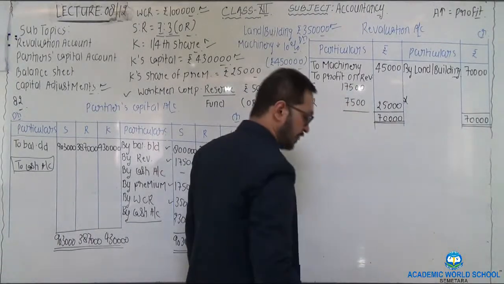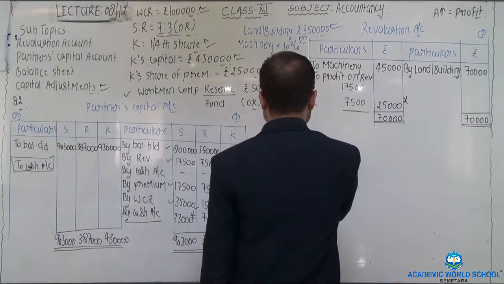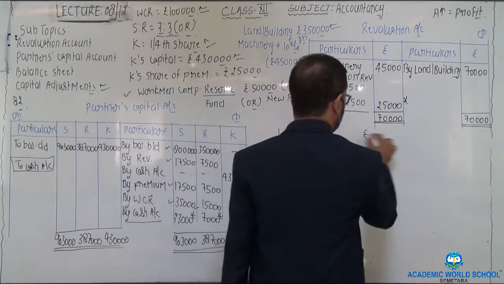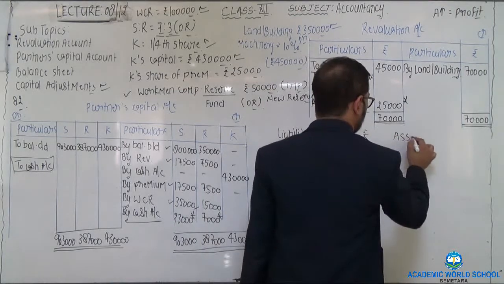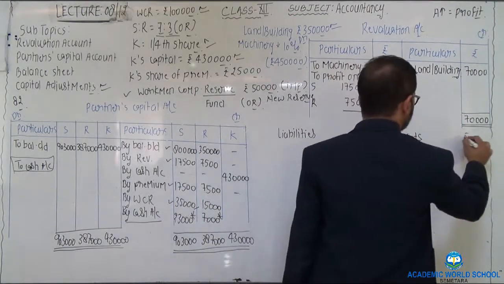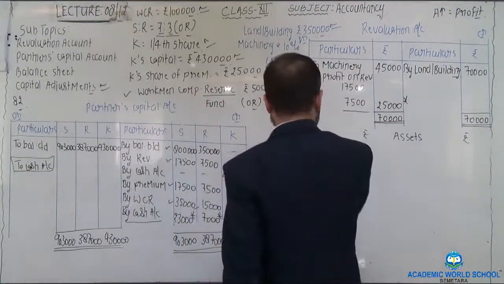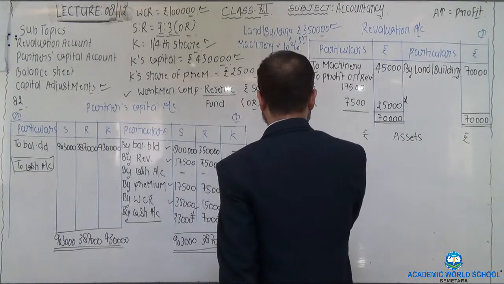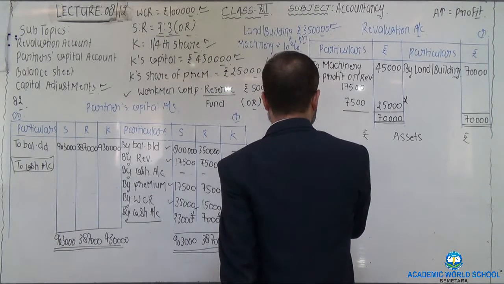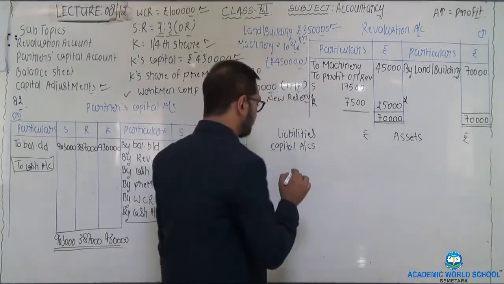Format being liability, amount, assets, amount. Liability side. First, capital balances are given in the previous balance sheet.